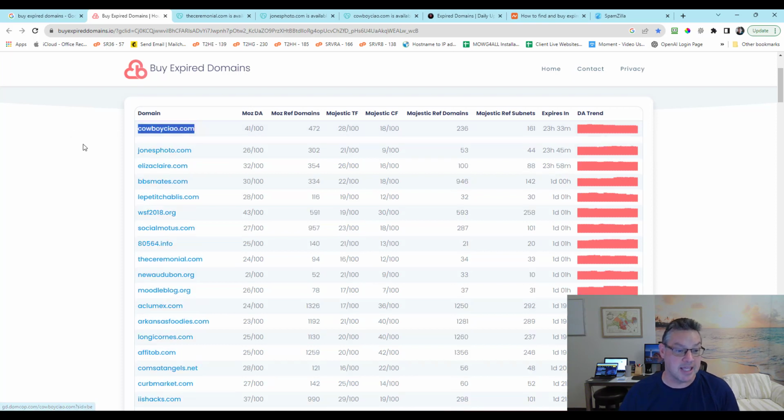But if I take this thing and go look, I may see a different score, although I don't think so. This is Moz. If I check on Ahrefs, I'll see a different score, but that's because Ahrefs calculates differently than Moz, right? So just be aware that Moz has DA, domain authority, whereas Ahrefs has DR, domain rating, right?